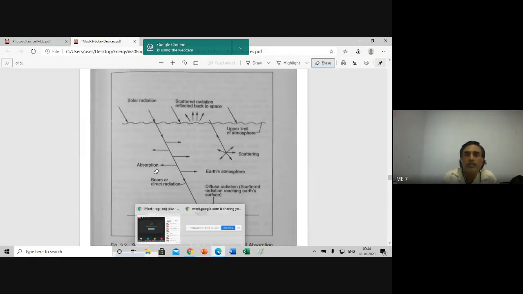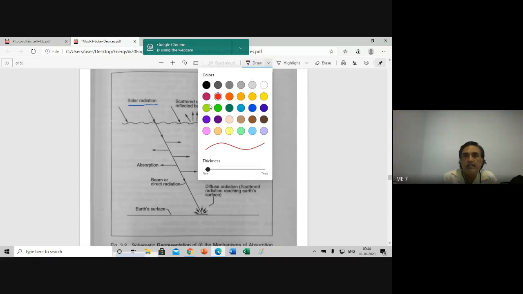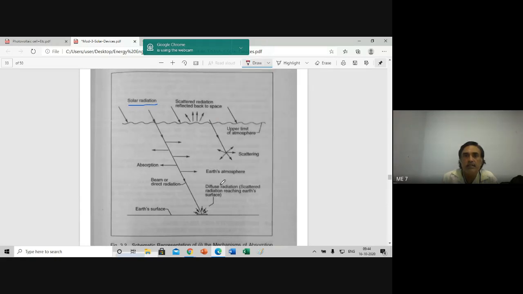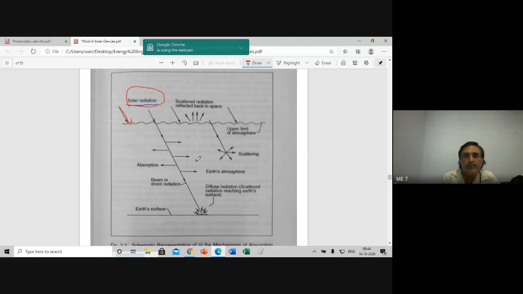Now look at this, how the sun rays scatter. This is the sun radiation outside the Earth's atmosphere. Like this.